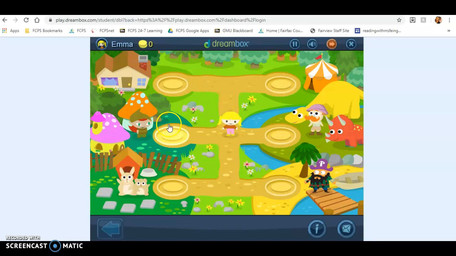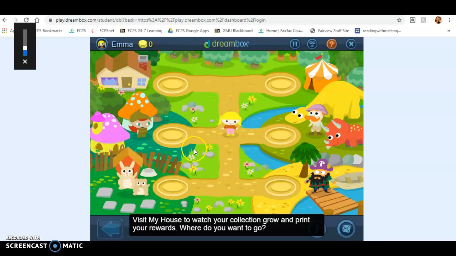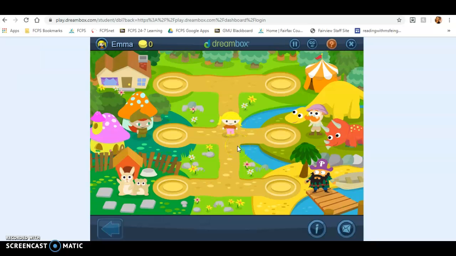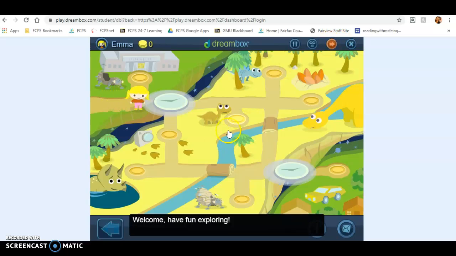And then all these different areas here with Henny and Bunny are all different activities that you can do. And the little voice with Professor Pickles. This is the arcade where you can play more fun games. So the little voice behind will kind of tell you all different things that you can do with your little avatar girl. There is an arcade that's full of games that are sometimes not related to learning, so it is important to make sure that your students are not just sitting in that arcade area playing games. But as soon as you click on something and they'll go there, the little avatars will tell you what you're going to do, and then you begin starting all of your different activities within each little world.